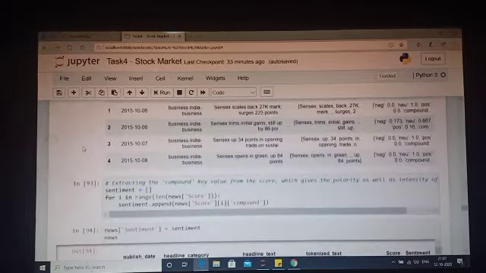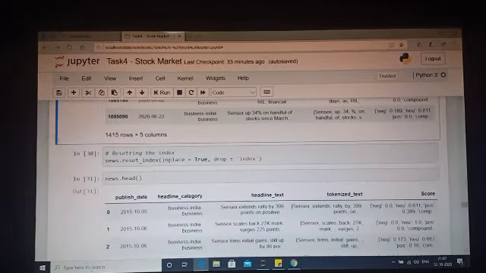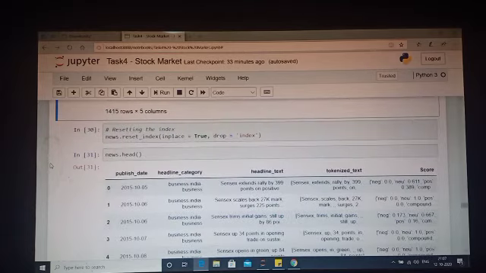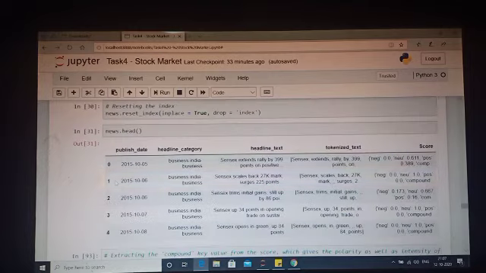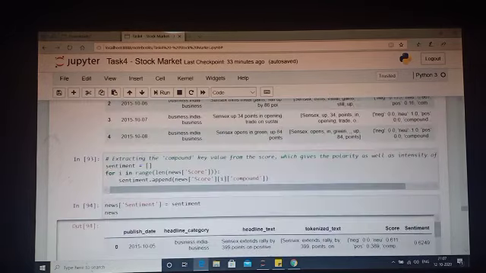So what I have done next is, here I have again reset the index, because it's showing like this. So I've just reset the index, dropping the index column, so it looks like this. Now I've taken an empty list, sentiment.